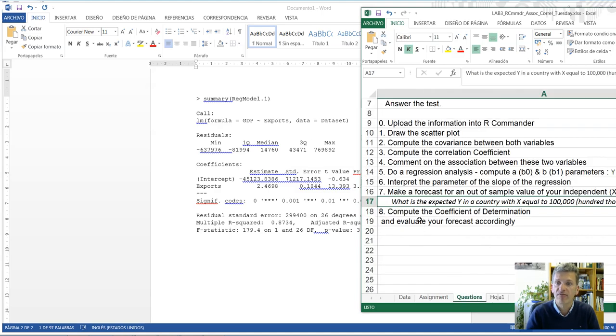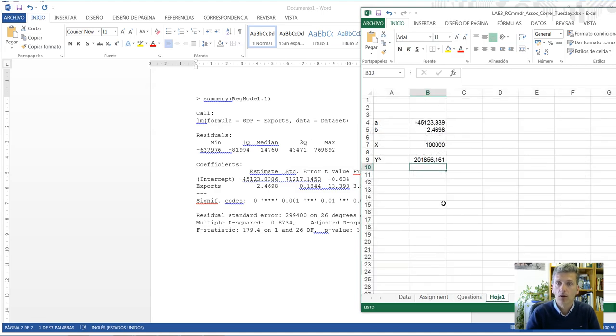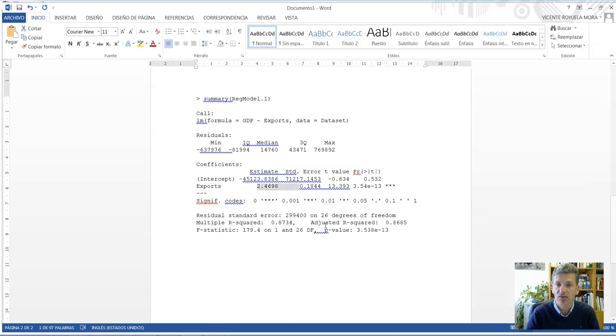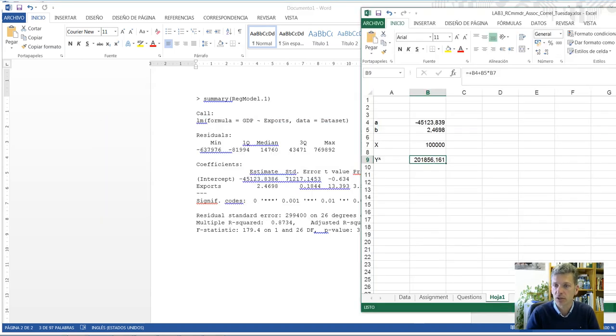Okay? Can we trust this result? The question is, evaluate your forecast. Well, we will be able to trust this as far as the R-squared, the coefficient of determination, is pretty large. This 0.87. So, well, it's close to 1. I would say that, well, more or less trustable, this result. I would say, well, if we had nothing else than this, it's okay.